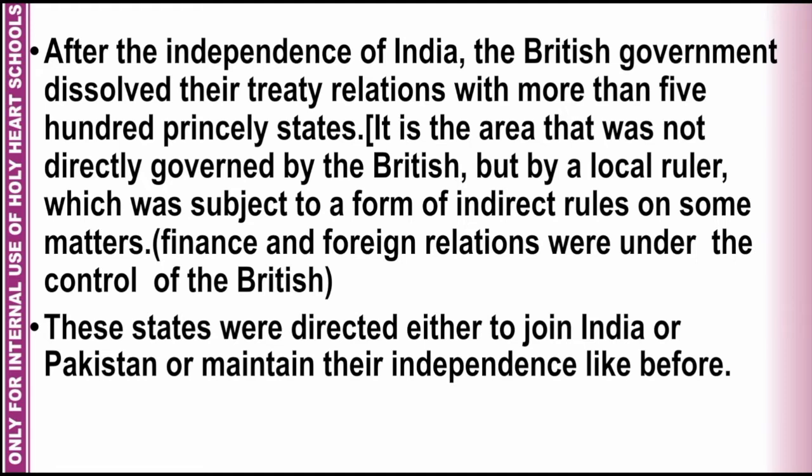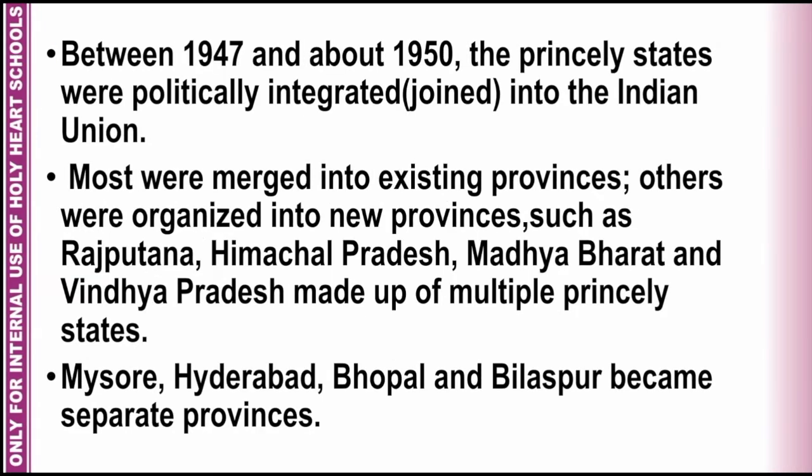So the Indian Independence Act of 1947 provided the princely states with the option to either join India or Pakistan or remain independent. Between 1947 and about 1950, the princely states were politically integrated, that is, joined into the Indian Union. Most were merged into existing provinces. Others were organized into new provinces such as Rajputana, Himachal Pradesh, Madhya Bharat and Vindhya Pradesh, made up of multiple princely states. Mysore, Hyderabad, Bhopal and Bilaspur became separate provinces.